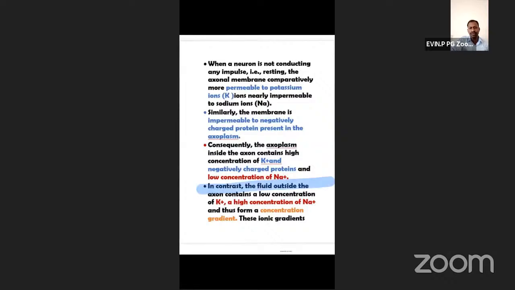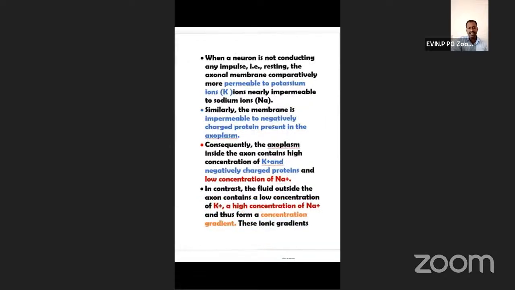In contrast, the fluid outside the axon contains a low concentration of K+ and a high concentration of Na+. That means 14 times Na+. So K+ is comparatively low outside, while inside it is 30 times, and compared to sodium, potassium ions are very low outside. So a high concentration of sodium forms a concentration gradient. This brings about an ionic gradient.